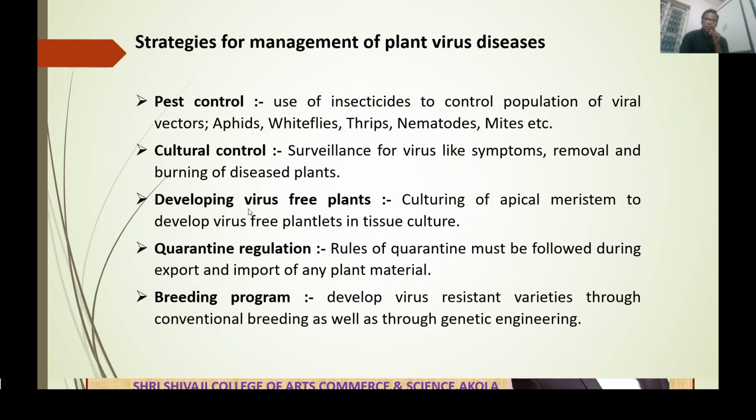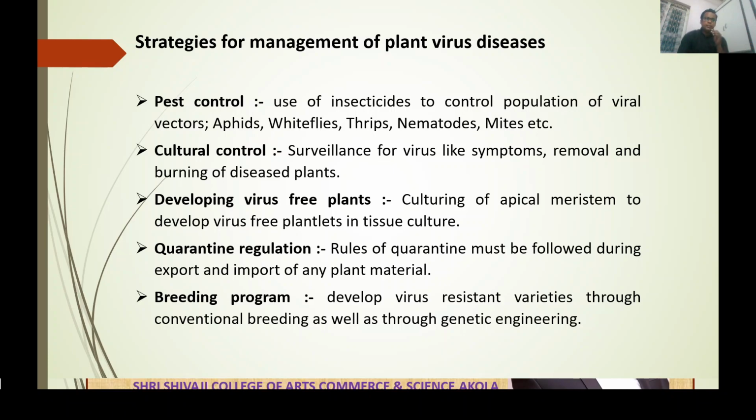Third one is developing virus free plants. Culturing of the apical meristem in tissue culture to develop virus free plants is another technique for virus disease management. For development of virus free plants, we culture the apical meristem. Apical meristem is always free from viral infection as well as bacterial infection. Therefore, we always use apical meristem to produce disease free plants.